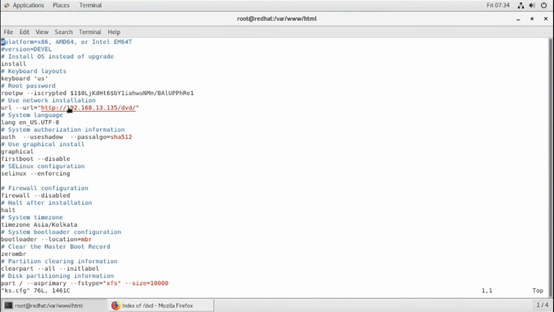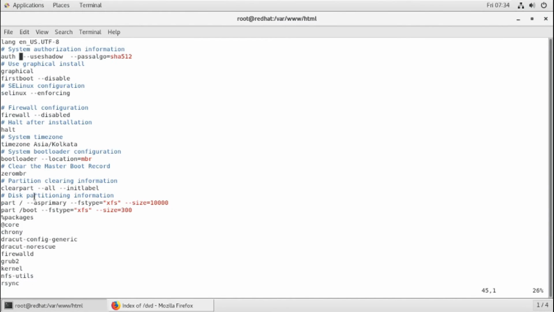So redhat.com was there, but here I have used IP because I don't have any DNS. So you will also use your IP, not your domain. Okay, so my IP is 192.168.13.135 and then DVD. So you have to use your IP, don't use your domain name because you don't have any DNS. Okay, then language selection, all are the same, right?